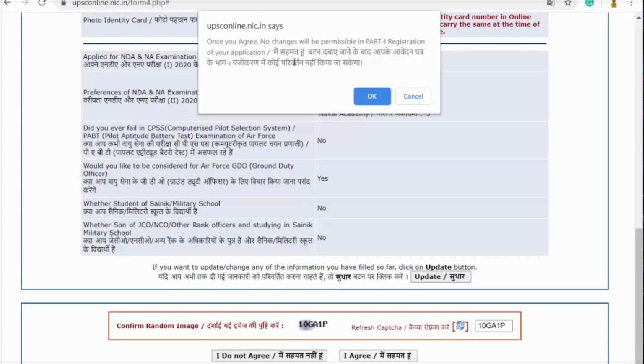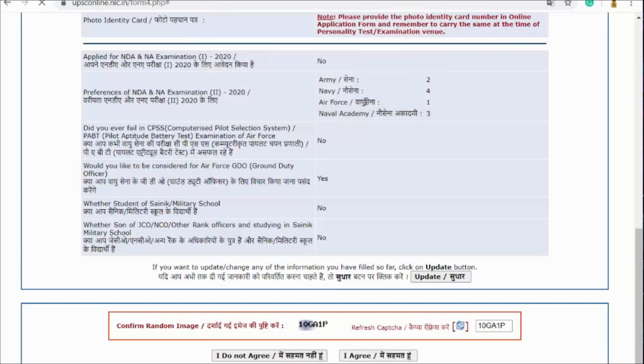upsconline.nic.in mentions to me that once you agree, no changes will be permissible in part 1 registration of your application. Okay. As of now, I'm quite sure and confident about the details I have provided here, and I'll simply click on OK.